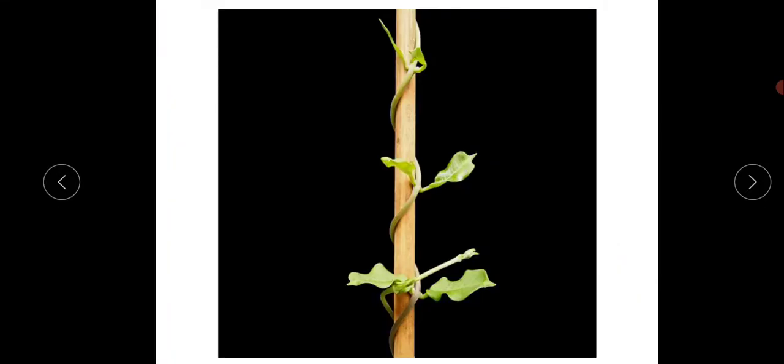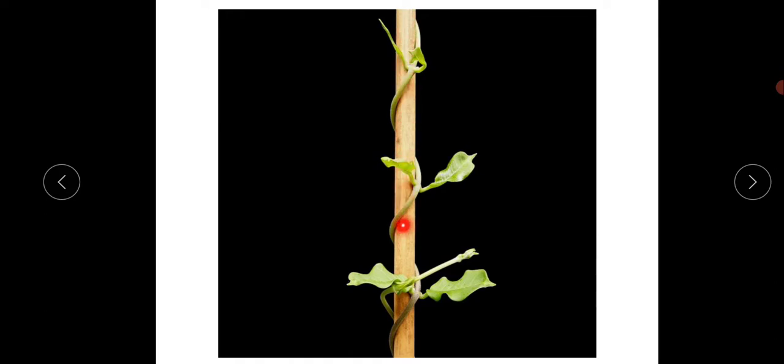What is this, children? There's a plant, right? It has been wound around a stick, right? What are these called? These are climbers. Some plants have weak stems. They cannot stand on their own. They need some support. Such plants are called climbers. Look how weak it is. It cannot stand on its own.